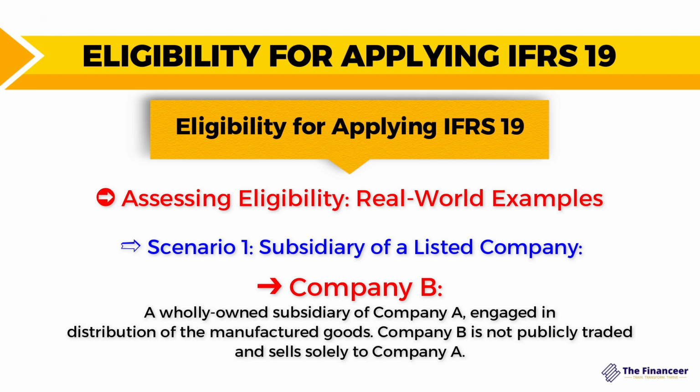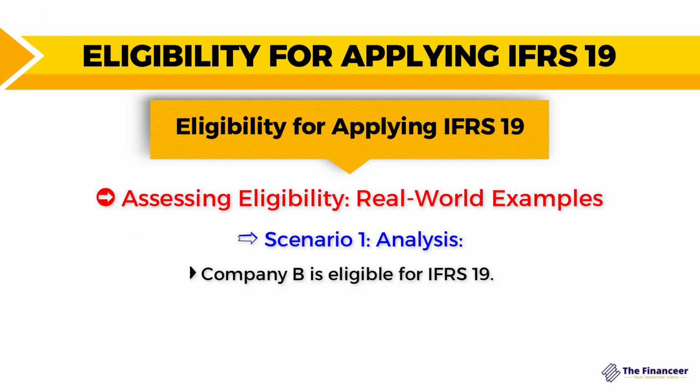Company B is not publicly traded and sells its goods solely to Company A. So let's analyze this situation. Company B is eligible for IFRS 19 because it meets all of the criteria. Regarding the parent, Company A in our situation applies full IFRS, so this first condition is already met.